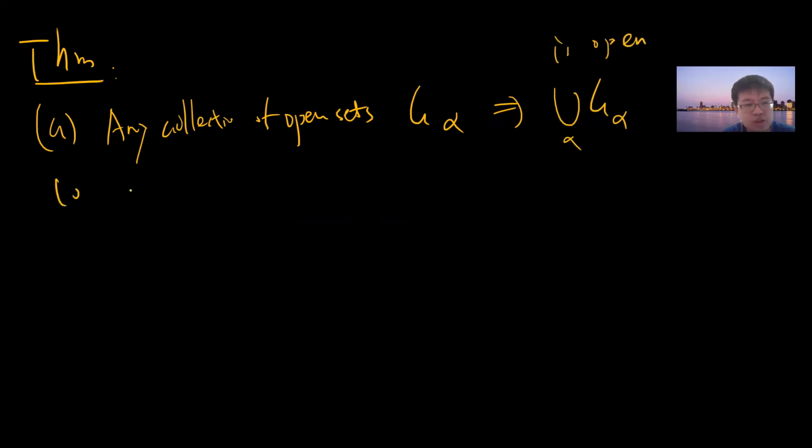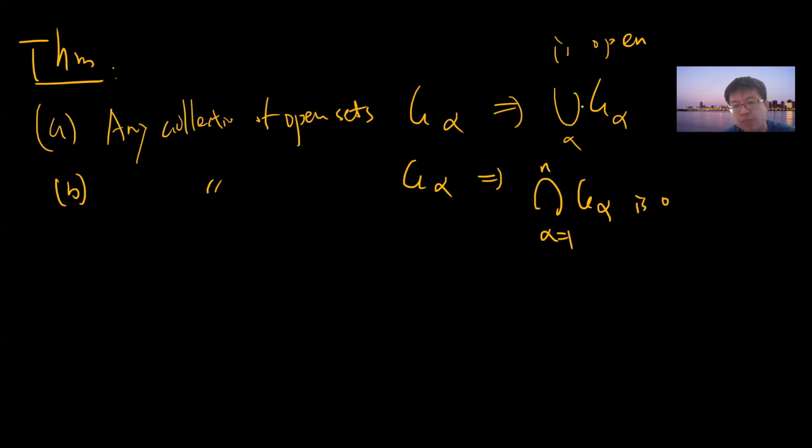And the second is that you take any finite collection of open sets, and the finite intersection is open. So maybe G alpha 1 to n is open. It's important that an arbitrary union is open, but only a finite intersection is open. You can dualize this, because you can take the complement.